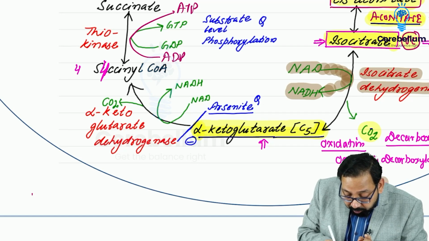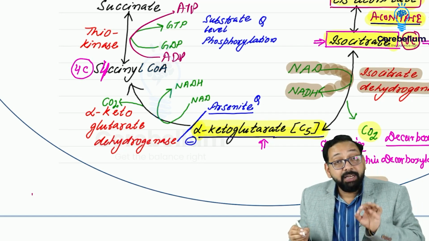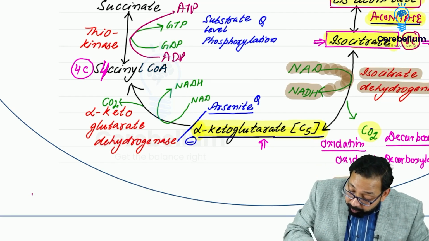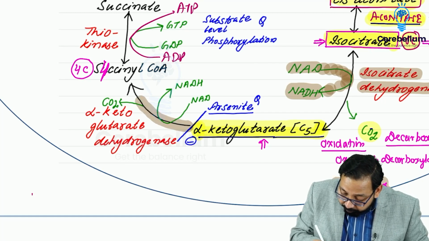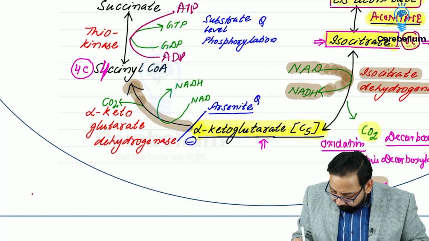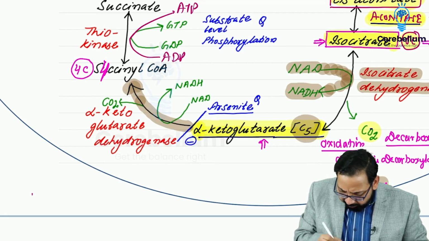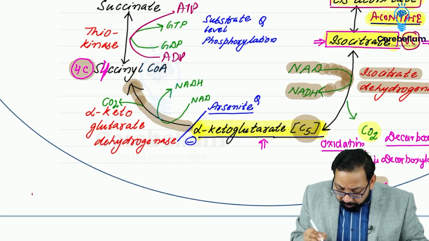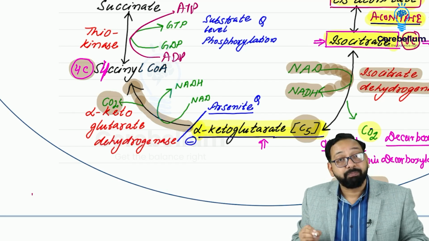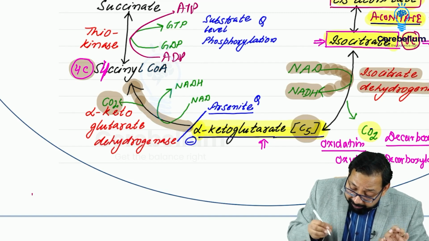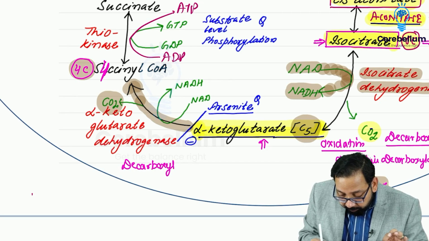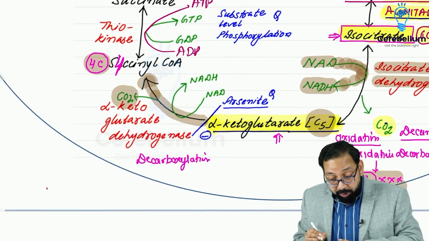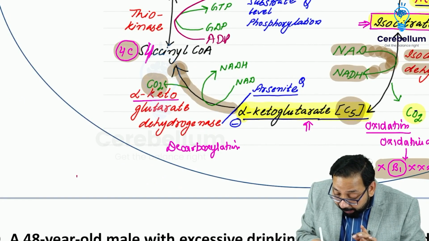This alpha ketoglutarate is converted to succinyl coenzyme A, and if I write it like this, you will say it looks like 4 carbons. Succinate has 4 carbons. So in this reaction, alpha ketoglutarate is converted to succinyl coenzyme A. A 5 carbon compound is converted to a 4 carbon compound, so 1 carbon must be removed. And removal of carbon dioxide is called decarboxylation. And you know, the name of this enzyme is alpha ketoglutarate dehydrogenase.